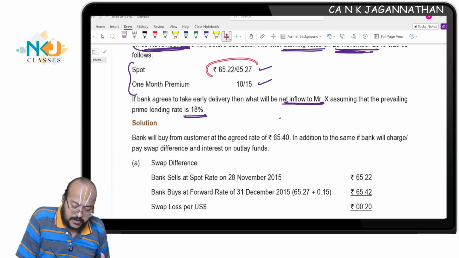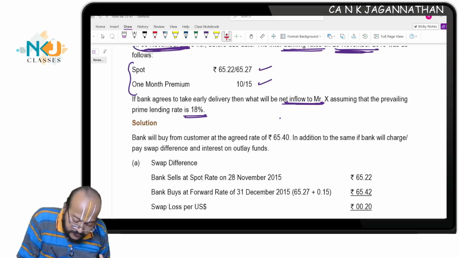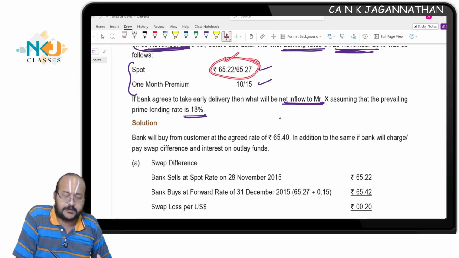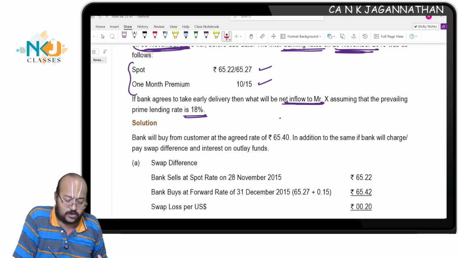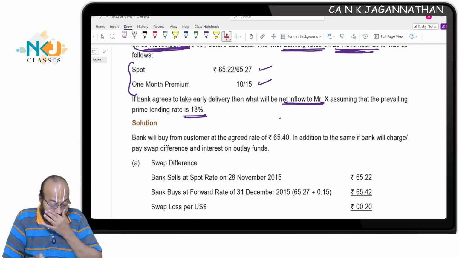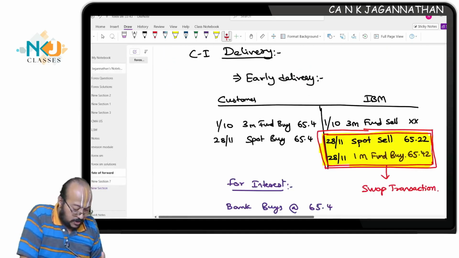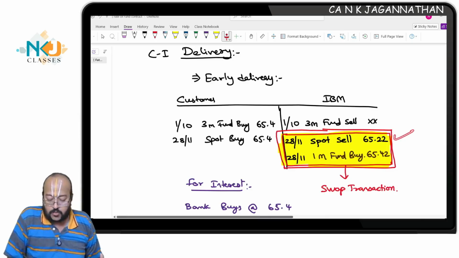You go to the bigger bank and you sell. If you go to the interbank and sell, there at their bid rate only you can sell, which means you can sell dollar at 65.22. Are you all understanding? You can sell at 65.22.